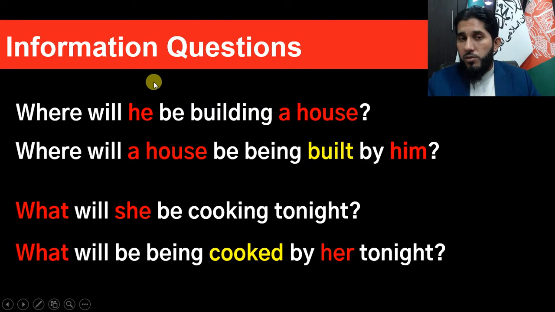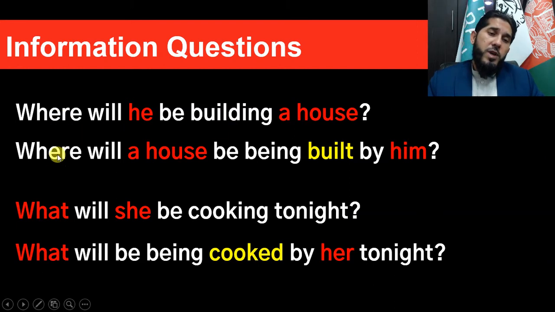Now, information questions or WH questions. At the beginning of your sentence, you bring the WH question word, then will, or instead of will, you may use be going to. Then subject, then be itself as auxiliary verb or helping verb, and then main verb in ing form, building, and then object. So he is the subject and a house is the object over here. So where will he be building a house?